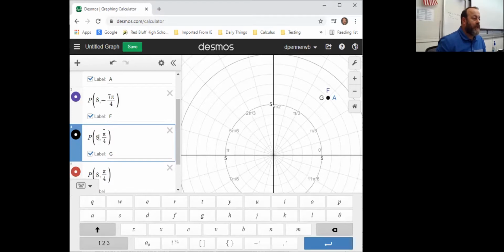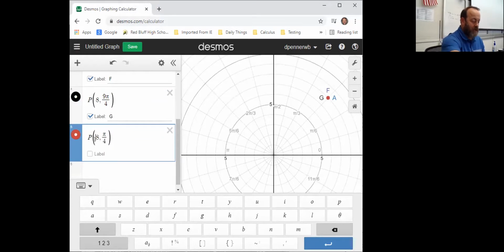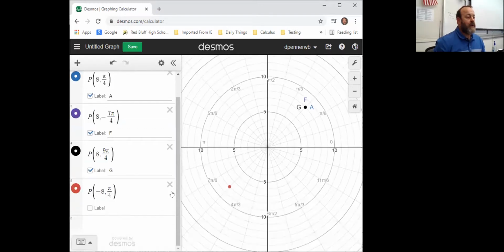Let's see if I can put that one in there. It looks like this coordinate right up here is going to get a little crowded. It's got F, G, and A there. And then last but not least we tried negative 8 at 5 pi over 4. Now, notice if you did negative 8 at pi over 4, it's down here in the wrong place.